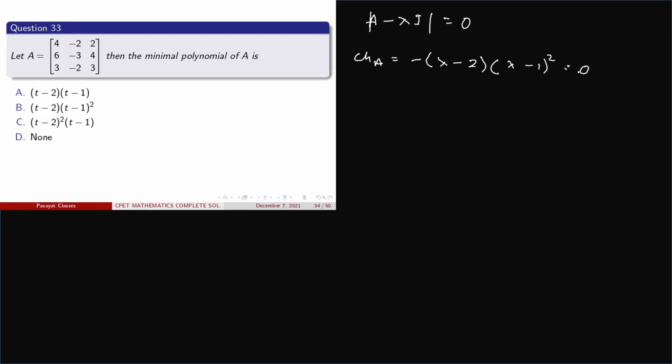Clear? So this can be rewritten as lambda minus 2 and lambda minus 1 whole square is equal to 0. From this we can say that lambda equal to 2 and lambda equal to 1 are the eigenvalues.